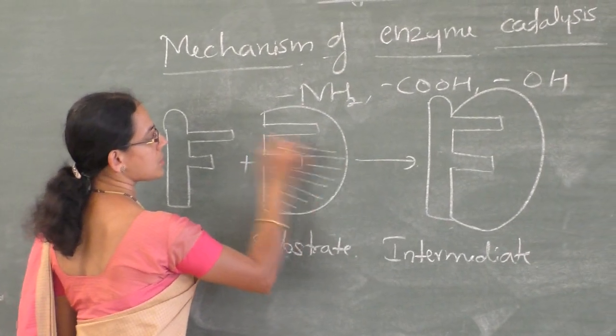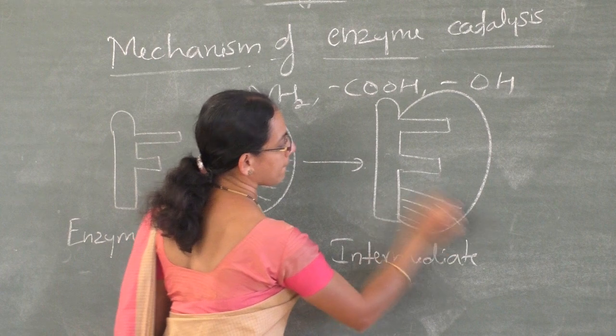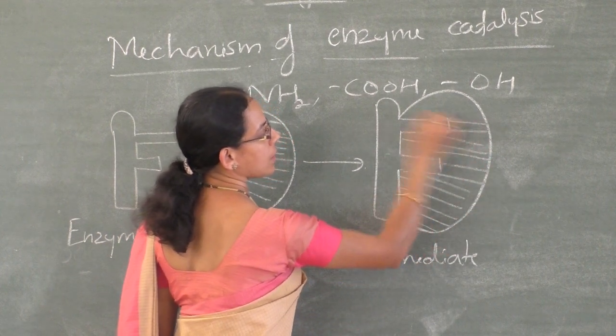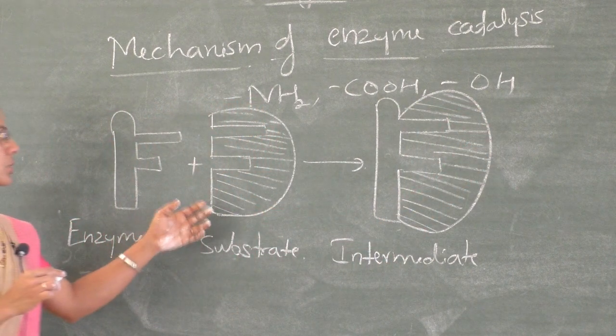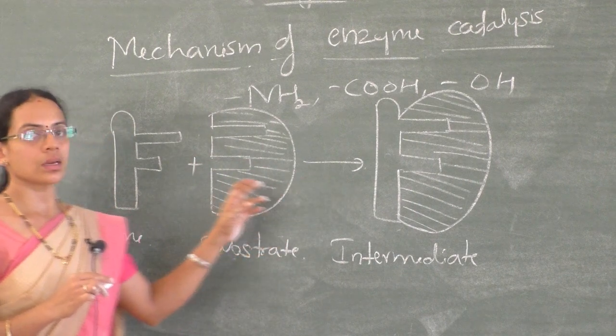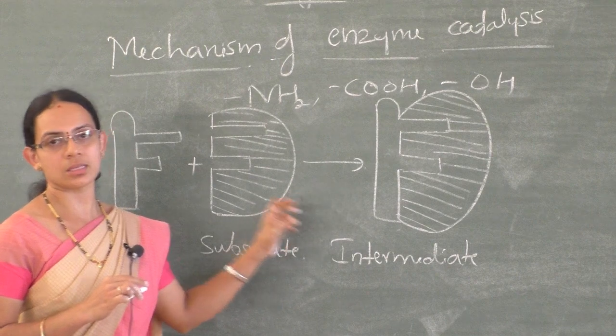So this is a substrate. The substrate which has a complementary shape to that of the cavities present on the enzyme can fit into it, just like a key fits into a lock. This is also called the lock and key mechanism.